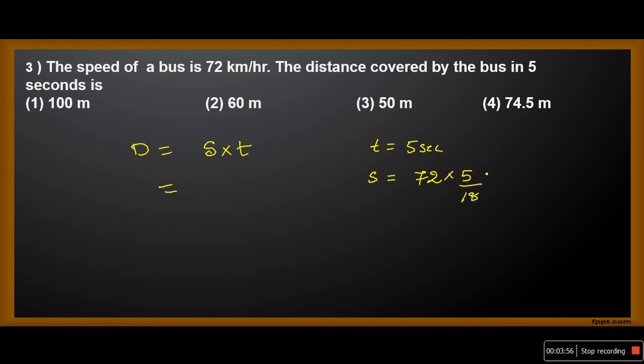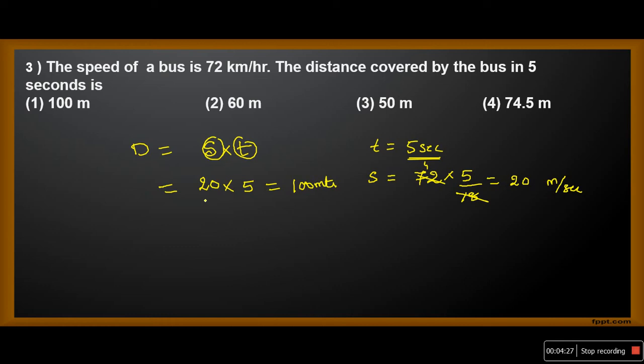Why am I converting into meter per second? Because time is given in seconds. Okay, 18 ones, 18 fours, 4 5s are 20. So the speed of the bus is 20 meter per second. Now distance traveled in 5 seconds. What is the formula? Speed into time. Here speed is 20 meter per second and time is 5 seconds. So 20 into 5, 100 meters.